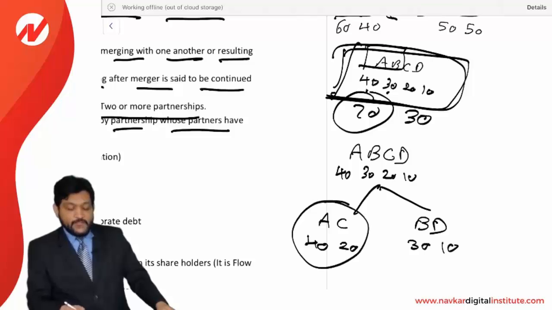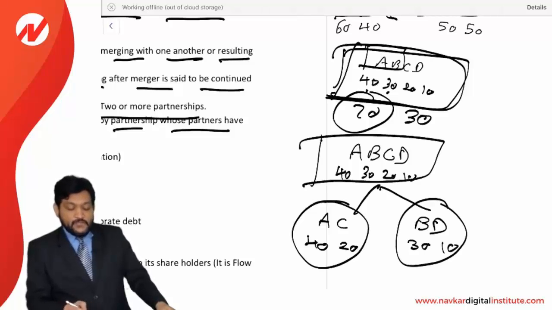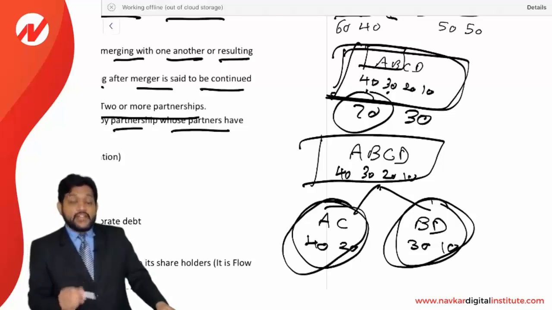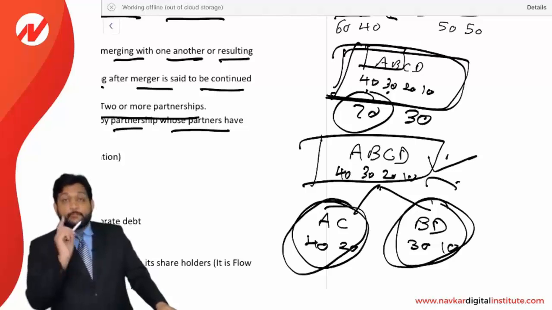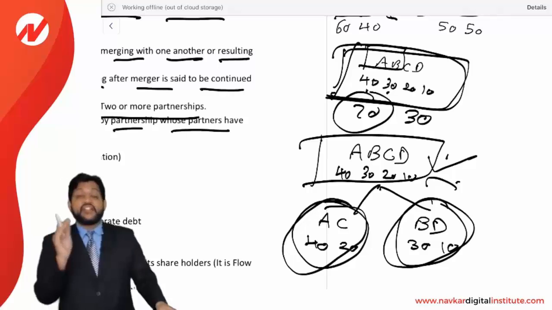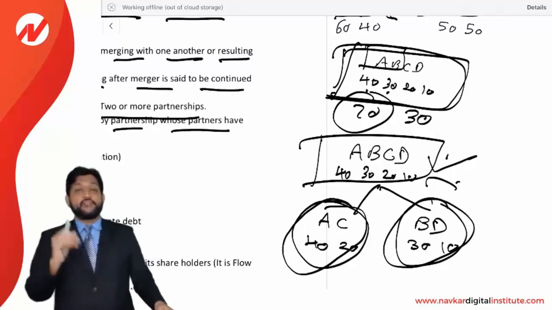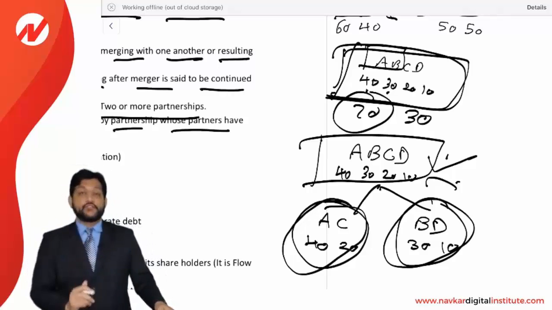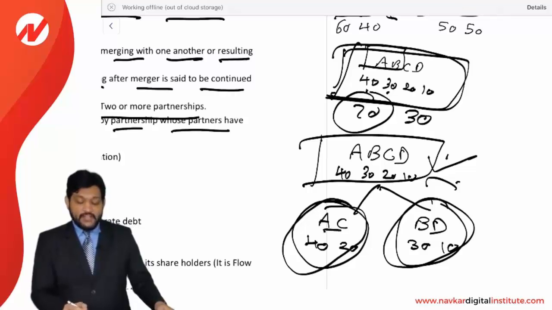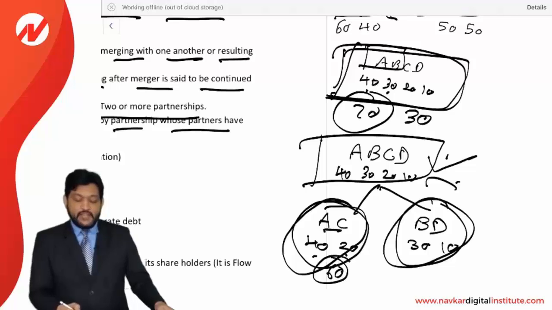Now this partnership firm has been divided into two parts, AC and BD. Who will be deemed to continue this partnership and who will be separated? The partner who has a majority stake after division will be said to have continued the old partnership. See, A and C have 40 and 20, that is 60 of the ratio, and B and D have a 40 ratio.